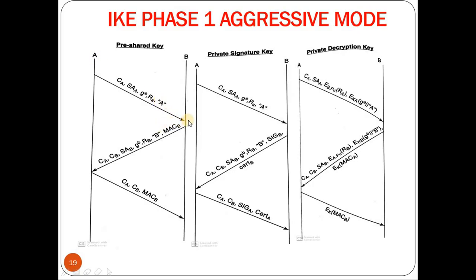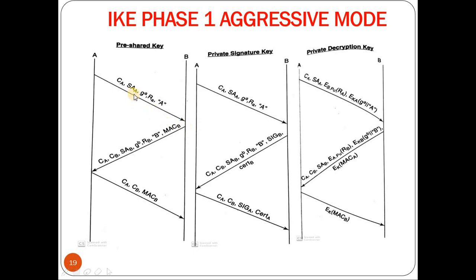Now on receiving this message, B will generate the cookie of B, it will generate the SA of B, it will compute G to the power B mod P, and it will choose a random number RB. On computing G to the power B and choosing RB, it will generate all the other keys including the Diffie-Hellman shared key.